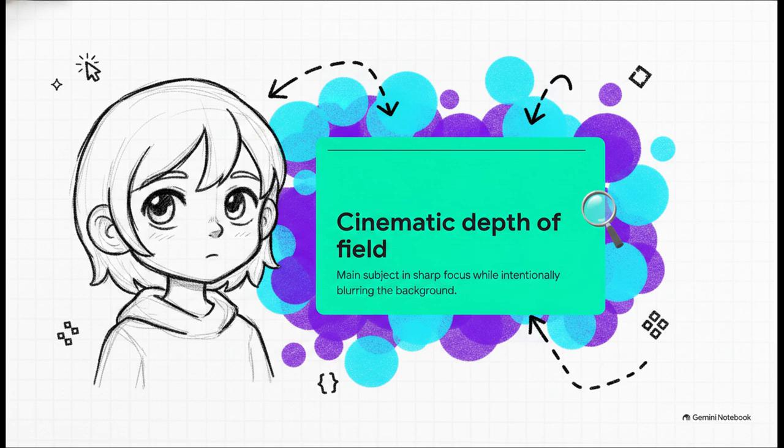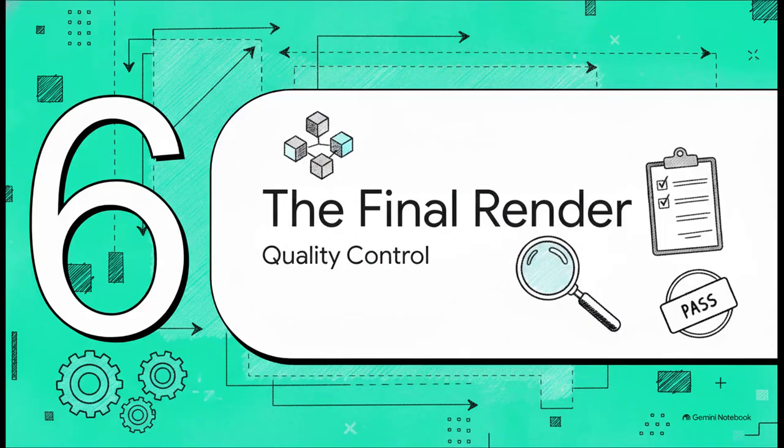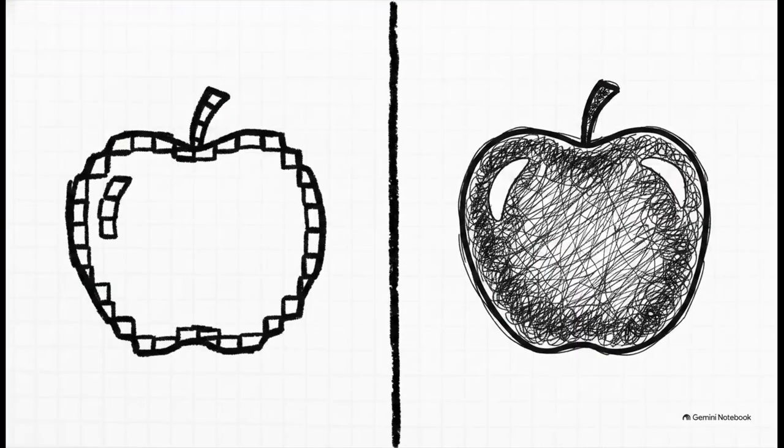While those neon puddles we just built become this gorgeous, artistic, blurred backdrop. The text is quite literally pulling focus. Finally, Section 6, the final render. Time for quality control. The text wraps up with photorealistic 8K resolution. These final words are the ultimate quality control parameters. They make absolutely sure we aren't getting an animated cartoon or a pixelated mess, but a pristine, ultra-high-definition, lifelike image.